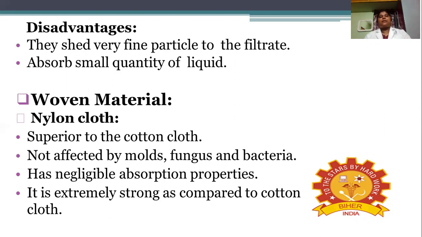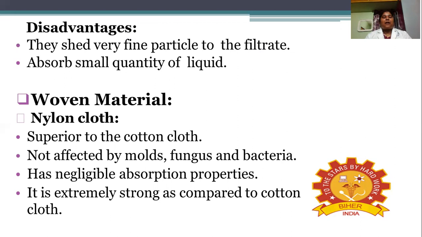Another filter media, in the sense, woven material. In that, nylon cloth. What is that? Nylon cloth is superior to cotton cloth, meaning it has a higher quality than cotton cloth, and this nylon cloth is sterile in nature, meaning it won't be affected by molds, fungus, or bacteria.